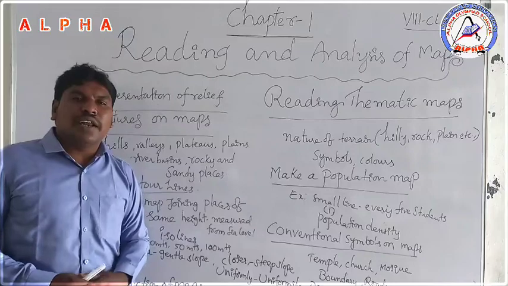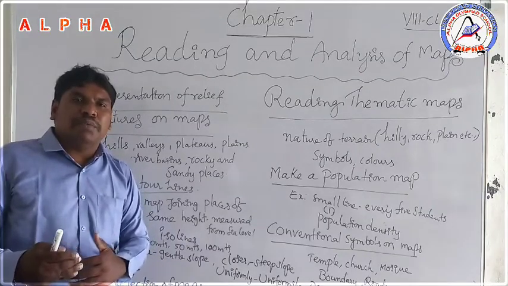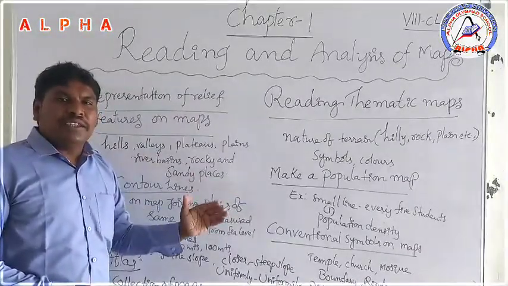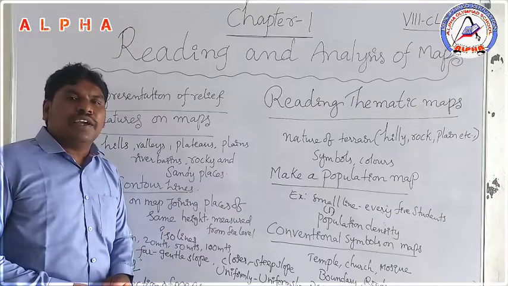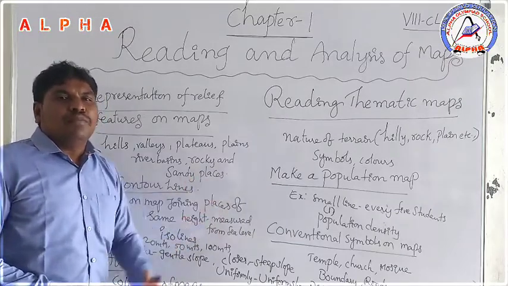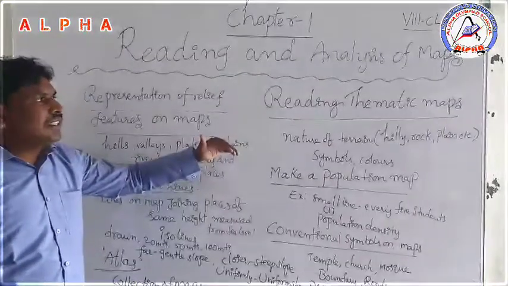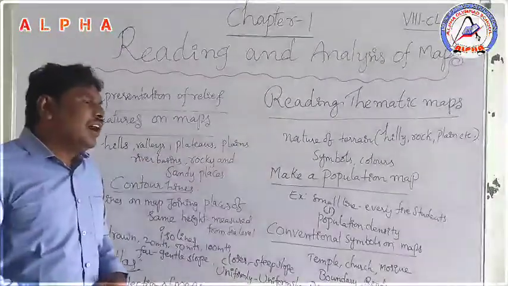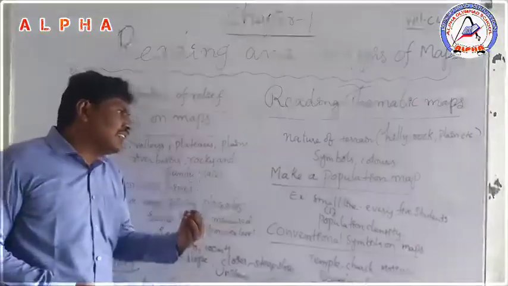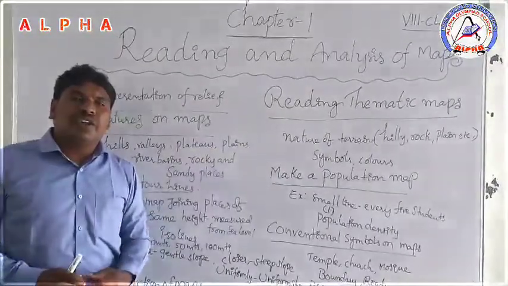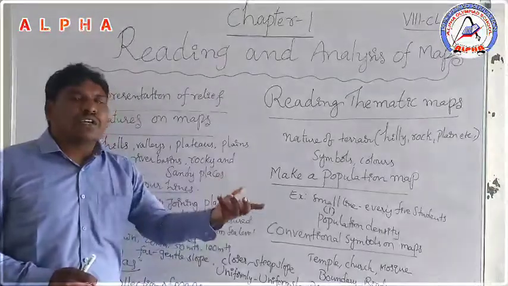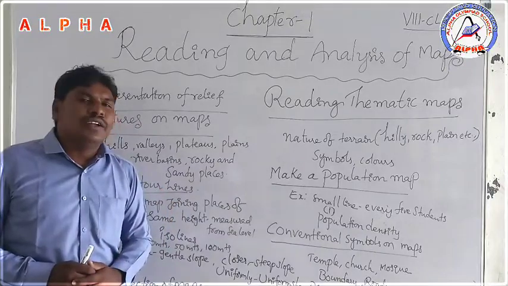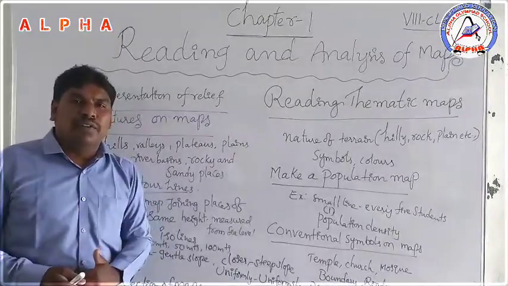Already in lower classes we know that landforms are of three types: mountains, plateaus and plains. When we discuss rivers, mountains, plateaus and plains, maps that give this information we call physical maps. So we discussed thematic maps, political maps and physical maps. And before, we know that when we discuss a village, which kind of crops are grown in that village, or in our state, various minerals are available.